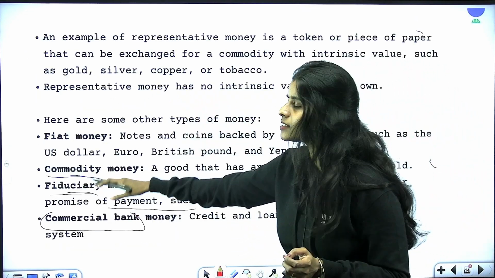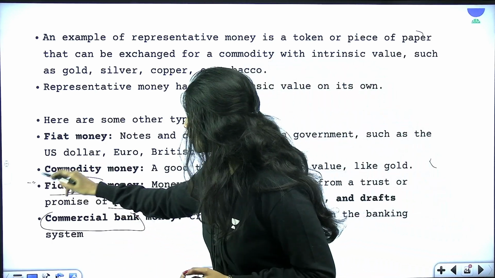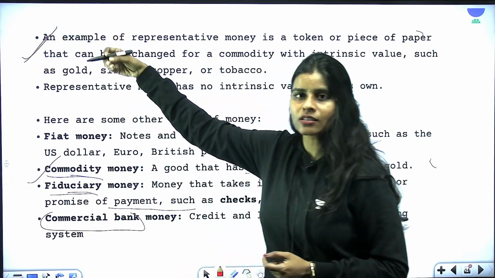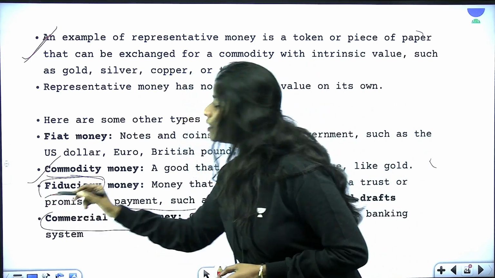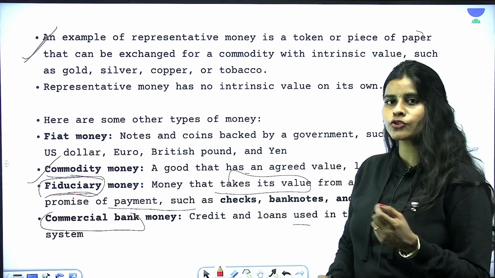And you can have a look at some of these different types of money also. So we know what commodity money is now. We know what representative money is, as we discussed, using it to claim a commodity. And what is fiduciary money? Fiduciary money is something that takes its value from trust or a promise.